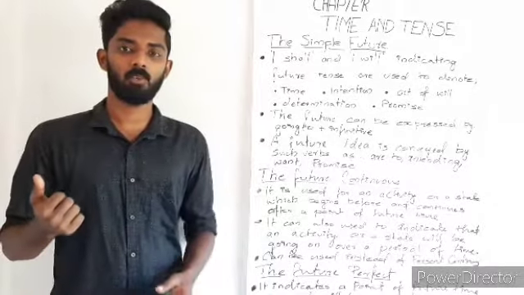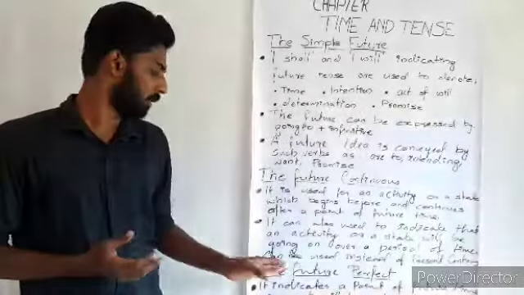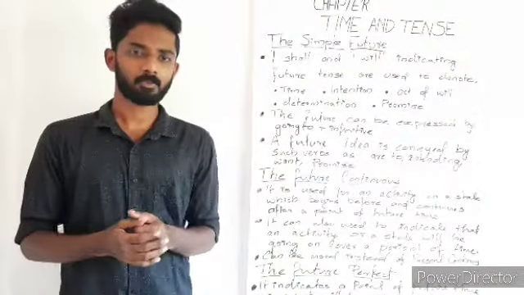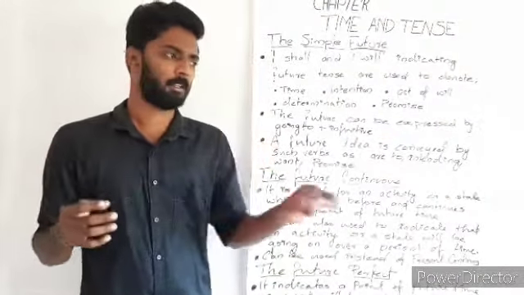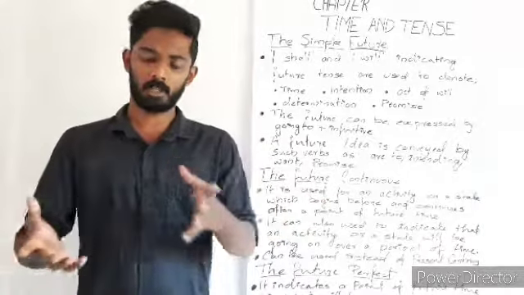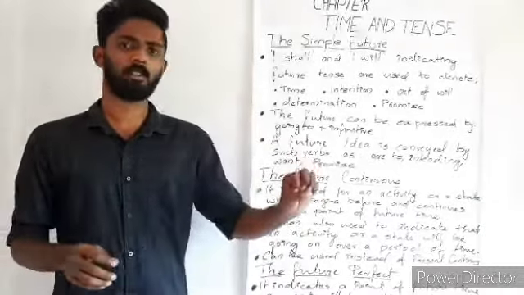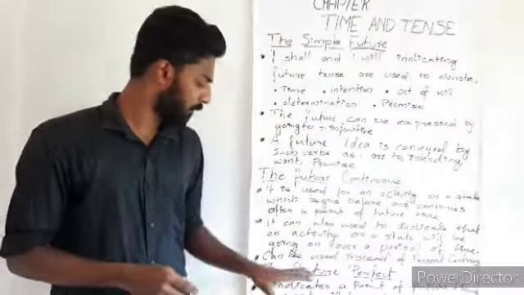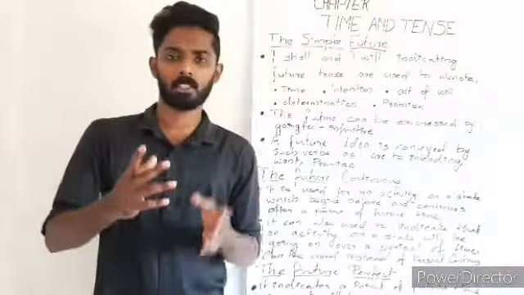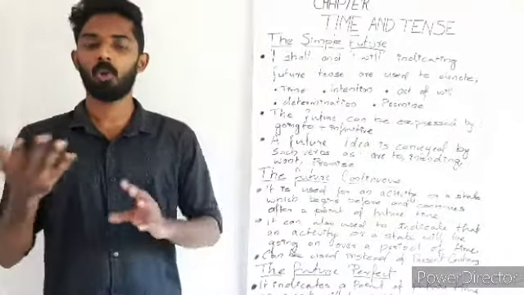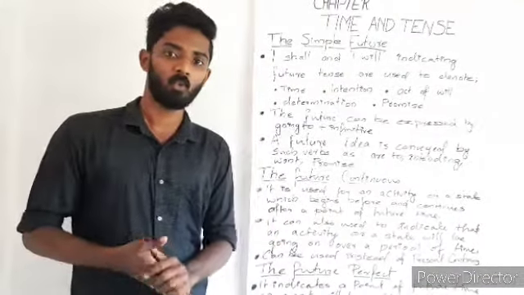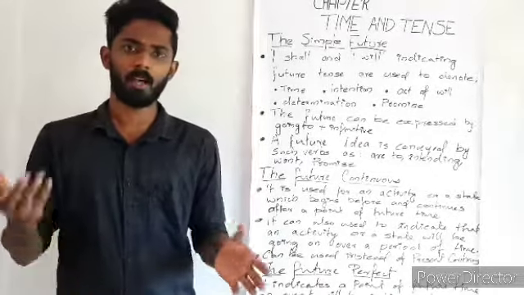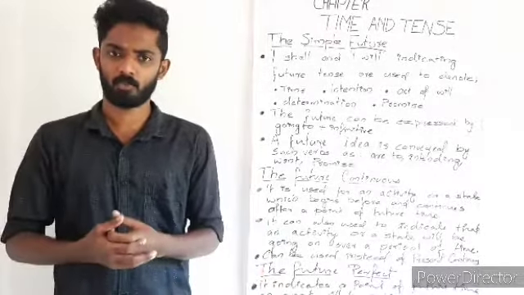The last thing which we are going to see is future perfect and future perfect continuous tense. Before we move on to the elements of future perfect and future perfect continuous, we'll just know the structure of both. The future perfect tense will have a structure like this: subject plus will or shall plus have plus V3 form of the verb plus object. For example, you will have finished the novel tomorrow.